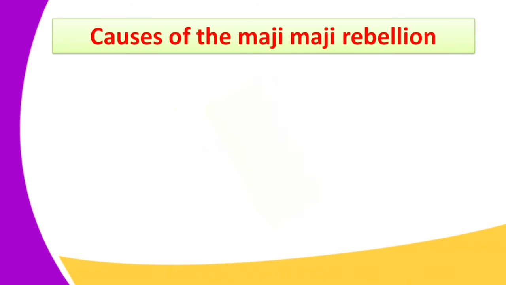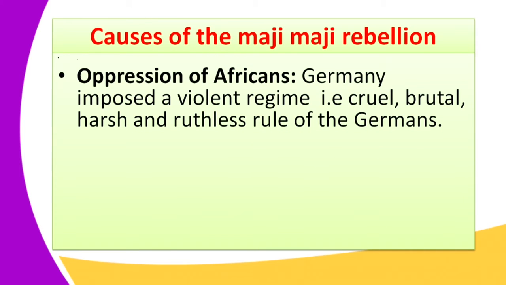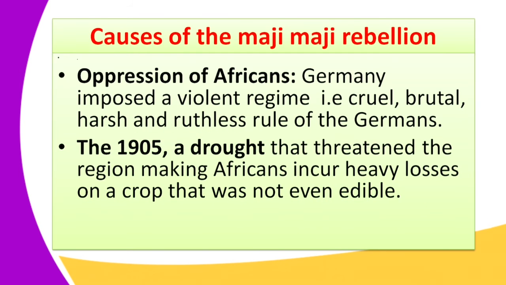So we see the causes of the Maji Maji rebellion, what made it occur. One, it occurred because of the oppression of Africans. The Germans who had colonized Tanganyika imposed a violent regime. They were cruel, brutal, harsh and ruthless rulers. Their rule was so brutal that the Tanganyika community could not tolerate this oppression. Therefore, they gave an uprising, a rebellion.